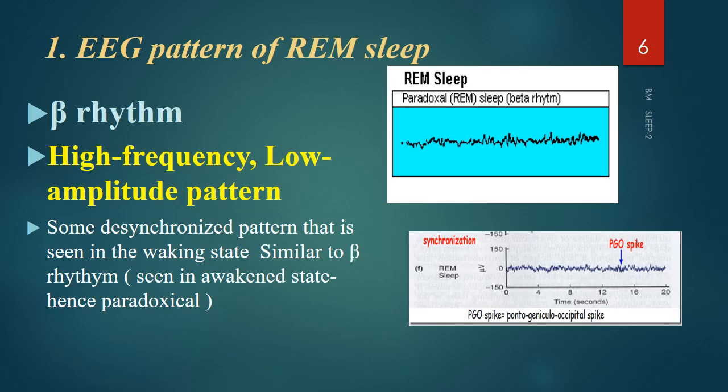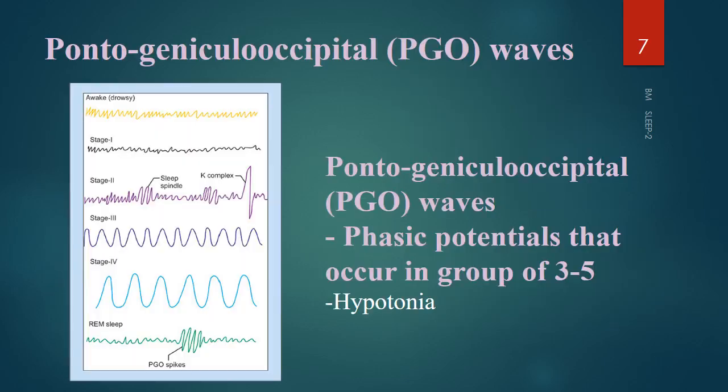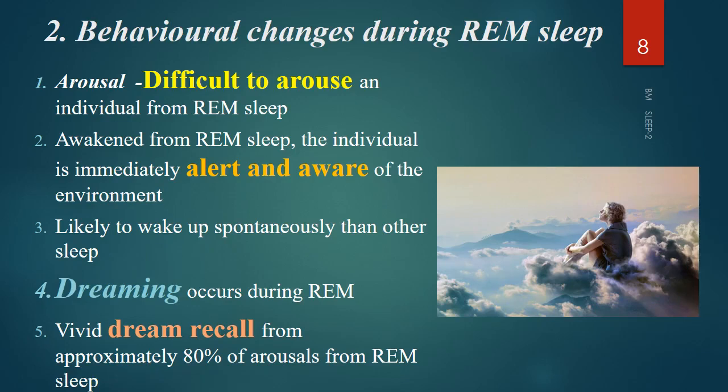You also have some spikes called PGO spikes, that is ponto-geniculo-occipital spikes. It is produced in the pons, goes to the lateral geniculate body, then comes to the occipital cortex. Hence this is called PGO spikes. So during REM sleep you have beta-like activity and PGO spikes. These are phasic potentials that occur in groups of 3 to 5. This causes hypotonia. So we looked into the EEG waves of REM sleep.